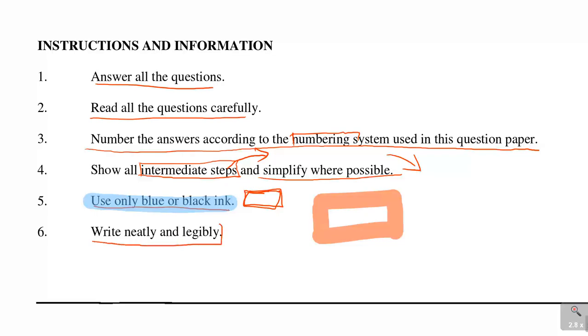It says write neatly and legibly. This is very important, guys. Neat work is very important. How you number your work and how you arrange your work is very important. Now, I've seen something interesting these days: there is some blue or black ink that you can erase, so you can even use it when drawing your graph. If you make an error, bring that pen that you can also erase. It's got this special rubber or eraser that you can use. So it's also a good one.